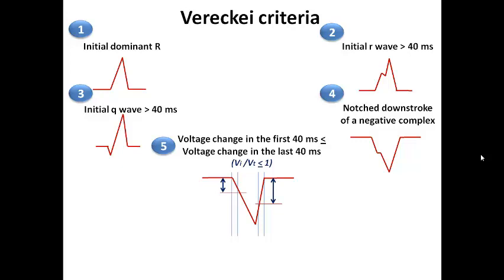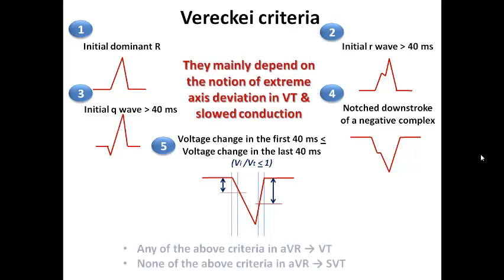And if Vi over Vt is less than 1, this means that the initial part of the complex is slower than the terminal part of the complex, so of course it makes sense that this is suggestive of VT. I know it may be difficult to calculate and needs a ruler and paper, but if the initial part of the complex is slower, it is suggestive of ventricular tachycardia.